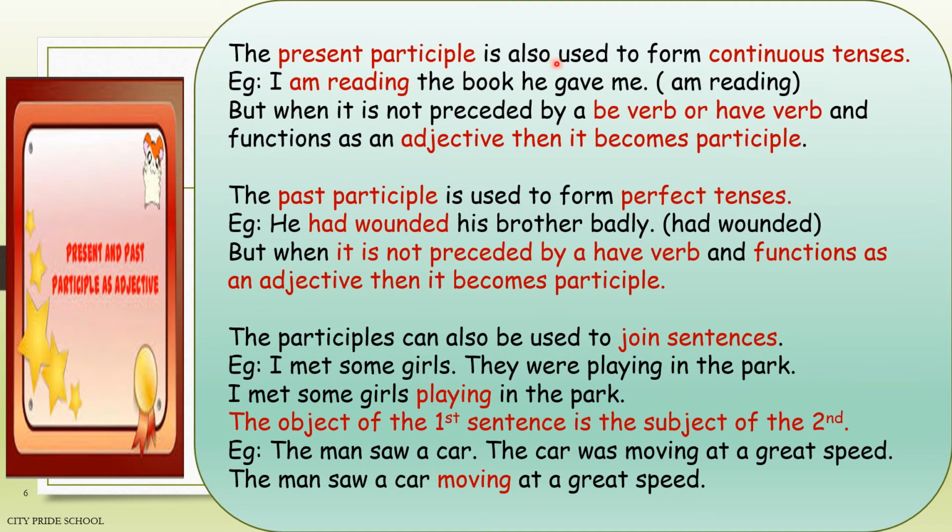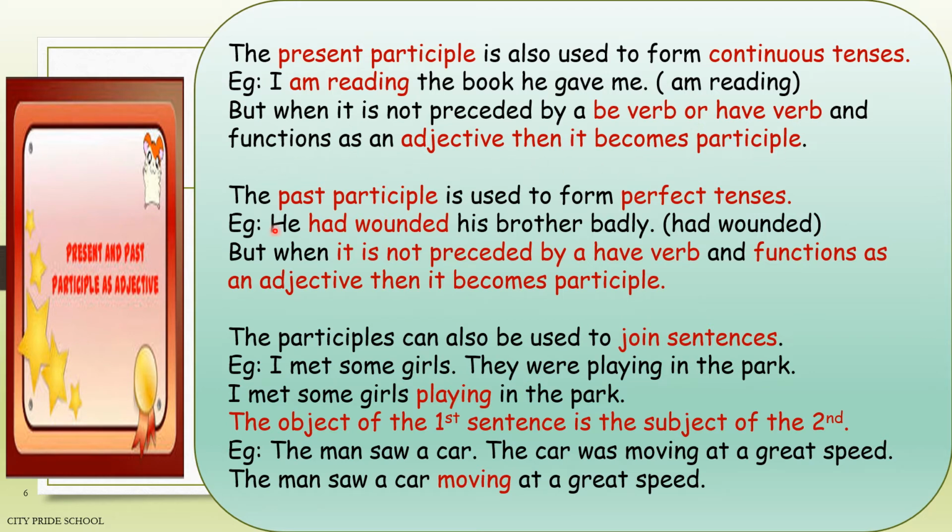The present participle is also used to form continuous tenses, but when it is preceded by a helping verb, as in this example, I am reading the book he gave me. Now, am reading. If you observe, reading is actually a present participle, but it is preceded by a helping verb am. So am along with reading is indicating present continuous tense. But when it is not preceded by a be verb or have verb and functions as an adjective, then it